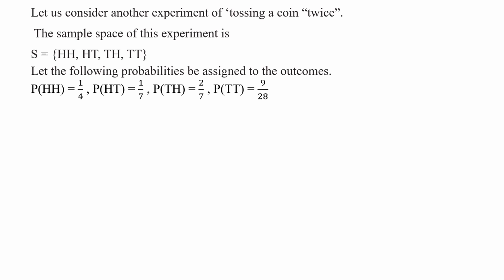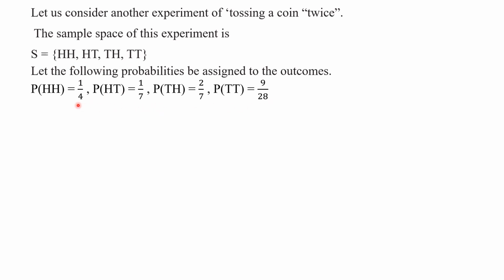Here we have not found these values directly; we assigned these values to these sample points of this sample space. For every elementary event in this sample space, we have assigned the probabilities like this.